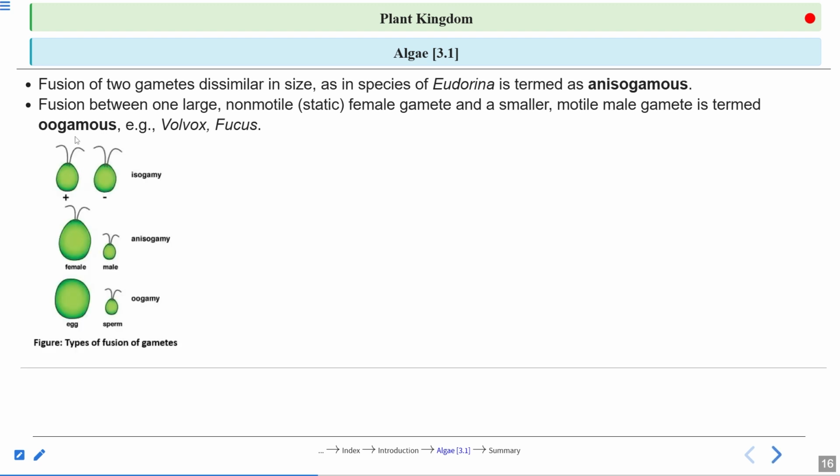So this is the oogamous: one non-motile, large in size, static, and one male is motile. And here in the first one, the two gametes are dissimilar in size. You can see one is larger and another is smaller. So this is the anisogamous we see in the case of Eudorina.